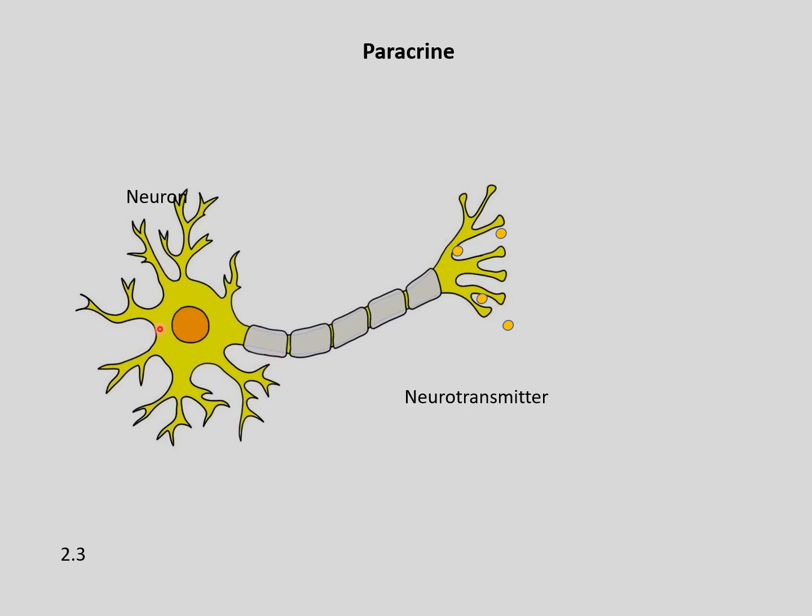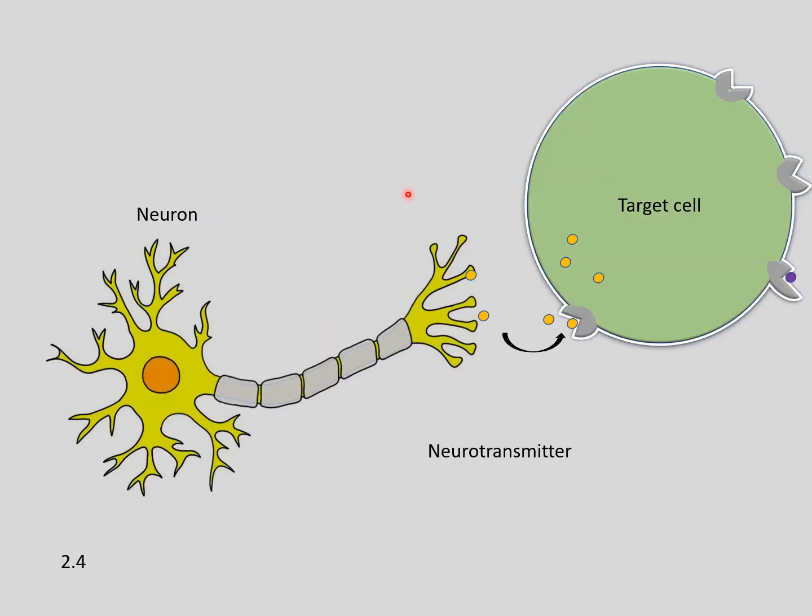Here this is a nerve which is sending signals in the form of a neurotransmitter, and these signals can be received by either another neuron or a muscle cell. Once this signal is given to the target cell, the further cellular response gets activated in this target cell.